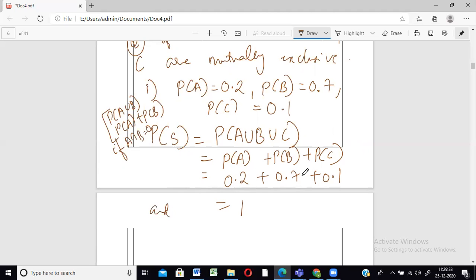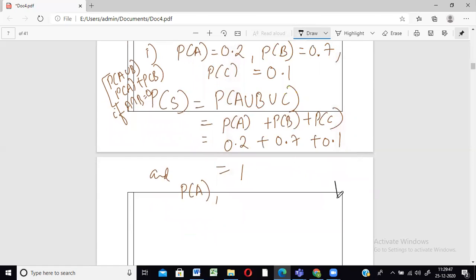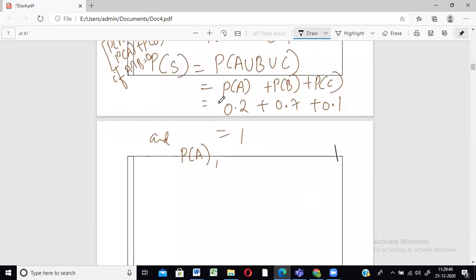And not just that, the probability values of all the events: probability of A, probability of B, probability of C. All these events' probabilities are clearly between 0 and 1.